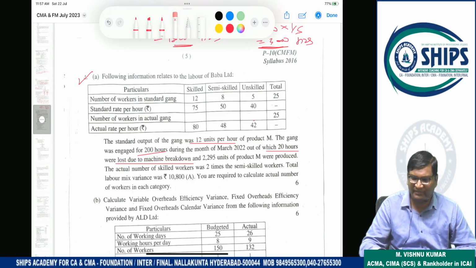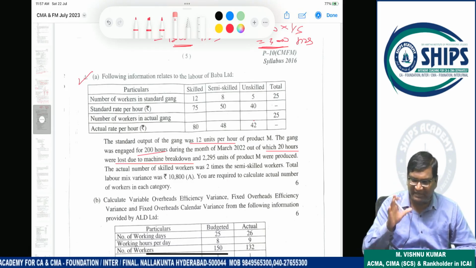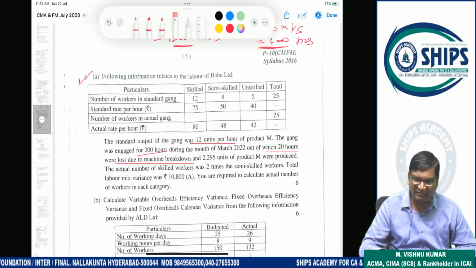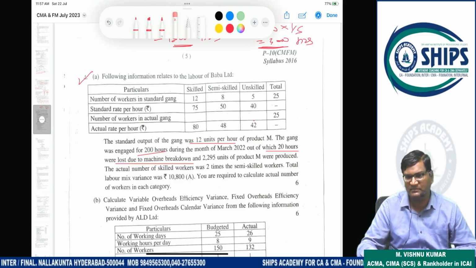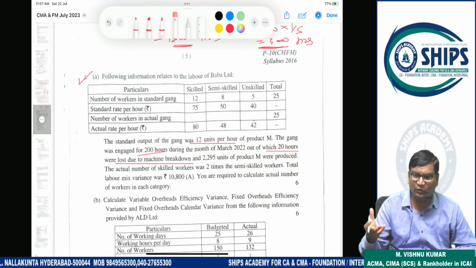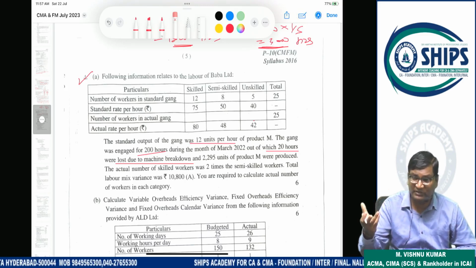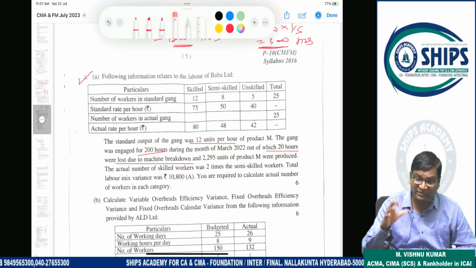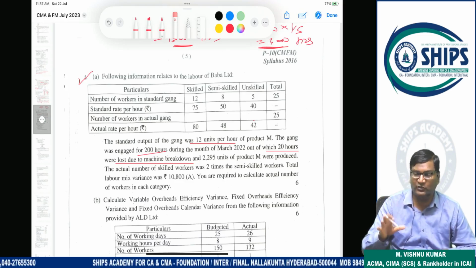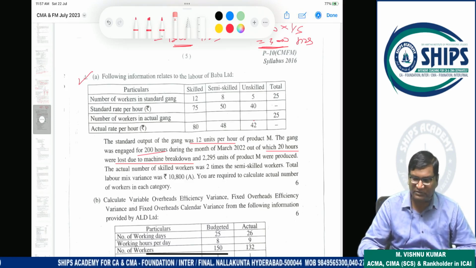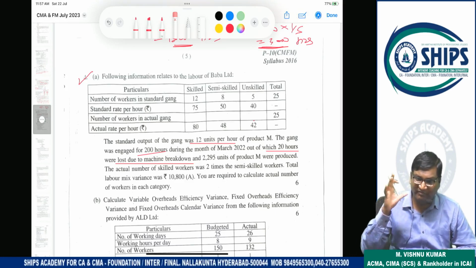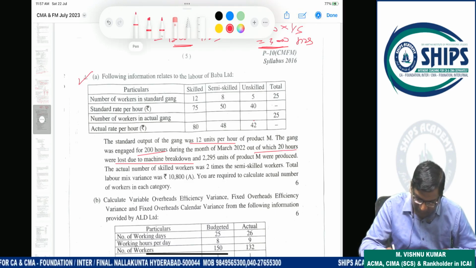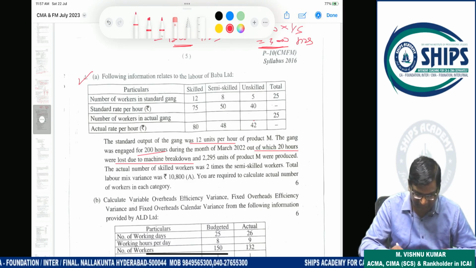At the time of preparing a standard, we don't know for what reason hours can be lost abnormally; that is not identifiable or predictable. That's why in standard there is no abnormal idle time. So this 20 will be deducted while calculating the actual hours, with no effect on the standard.